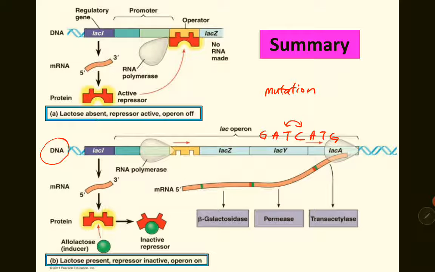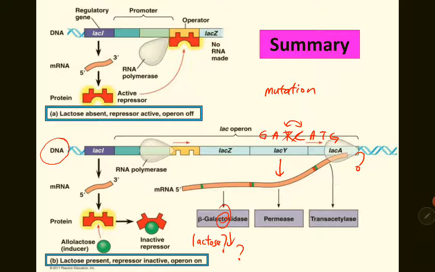So when the nucleotide changes, the mRNA produced will also be changed. When the mRNA produced changes, the protein produced here will also be changed. So when the protein changes, are they still able to perform their respective function? If it is not able to perform the function, what happens to the lactose? So you have to think of this.